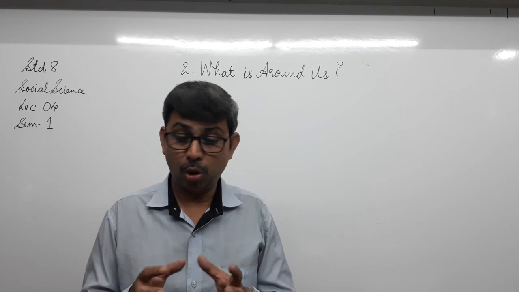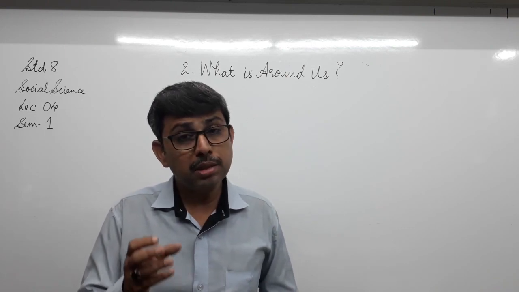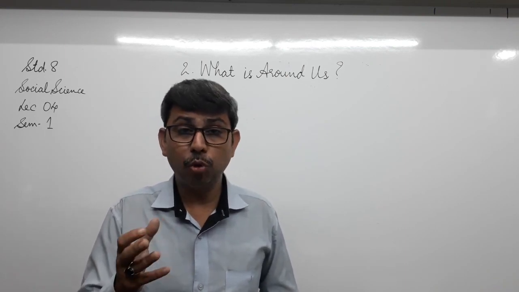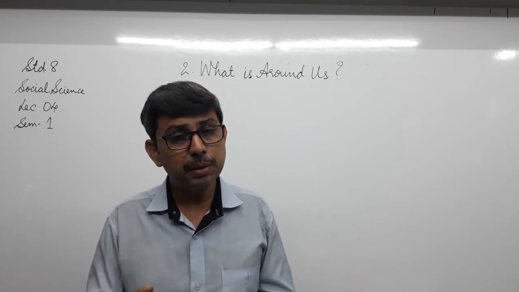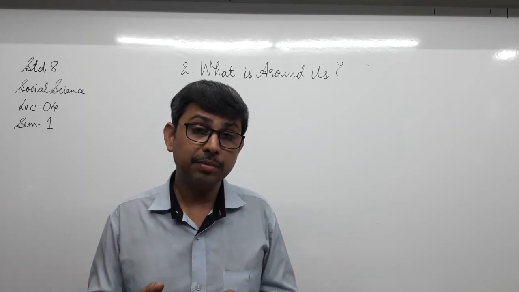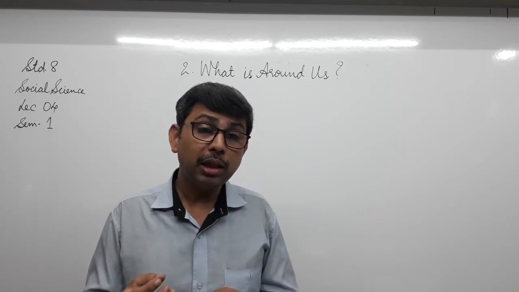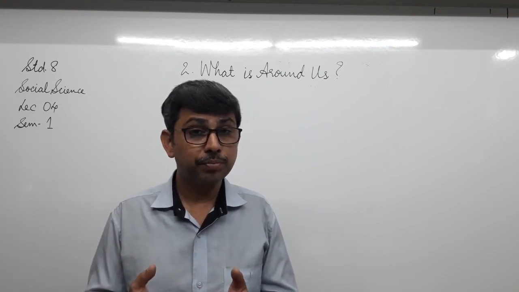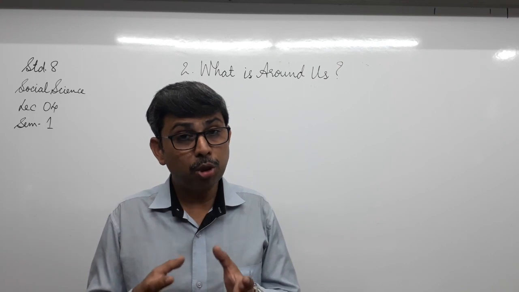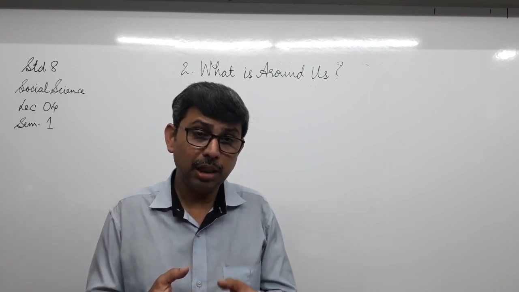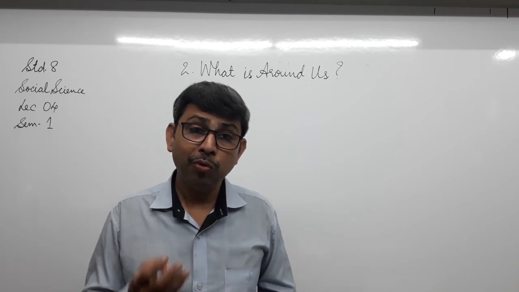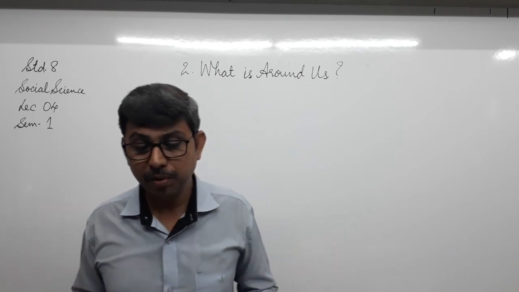So I hope you understood what the earth and its four spheres are: the solid sphere, the liquid sphere, the gaseous sphere, and the sphere which came into existence because of the existence of the three spheres: solid, liquid and gaseous. That is the fourth sphere, the biosphere.